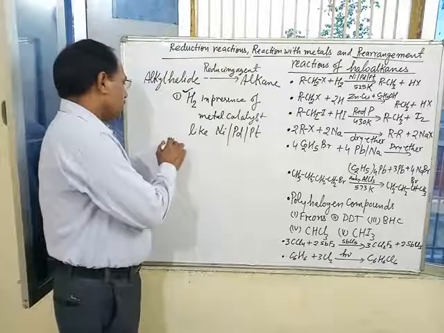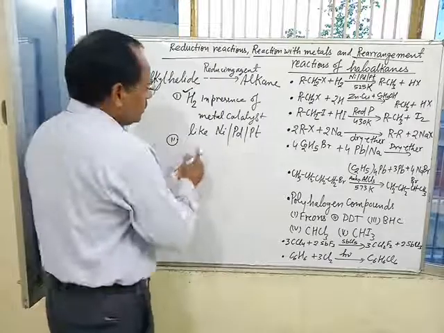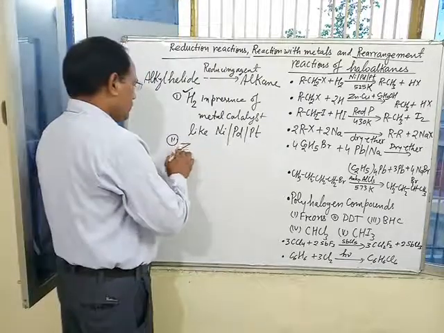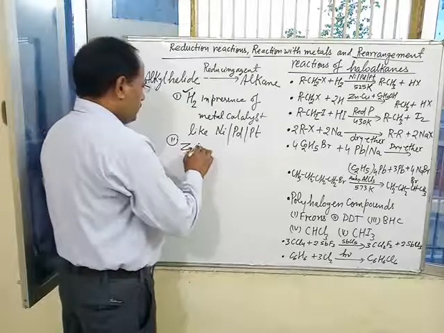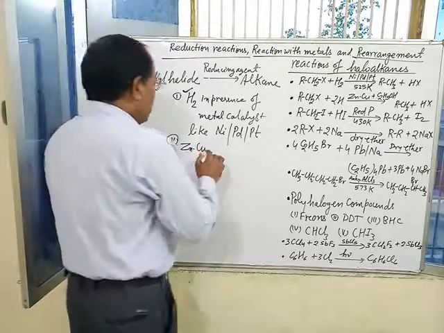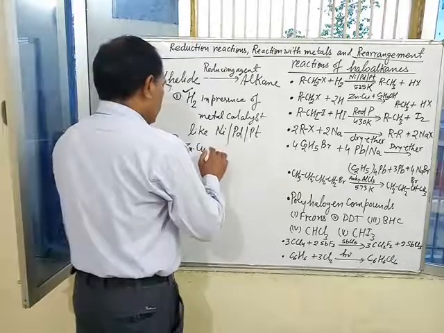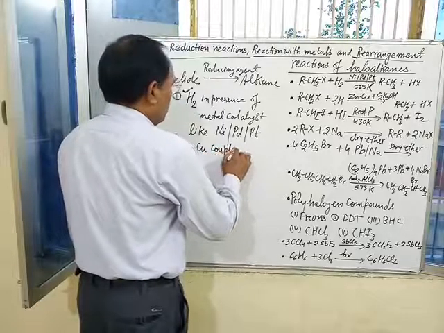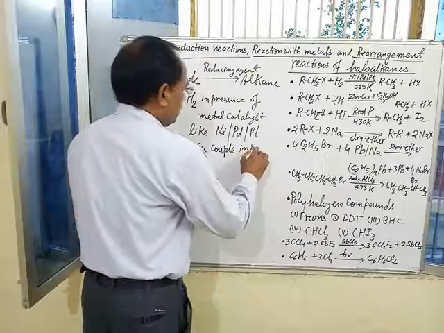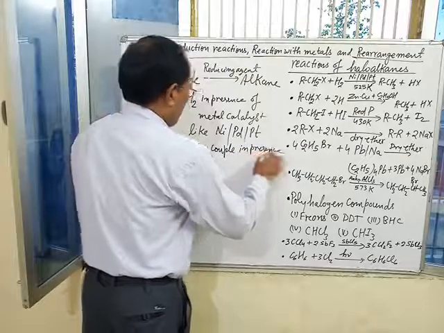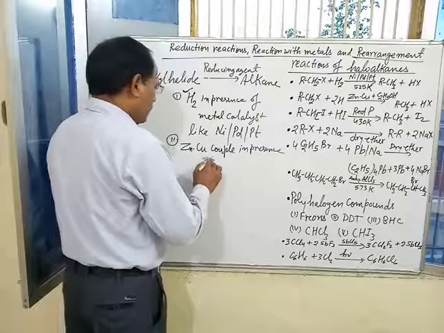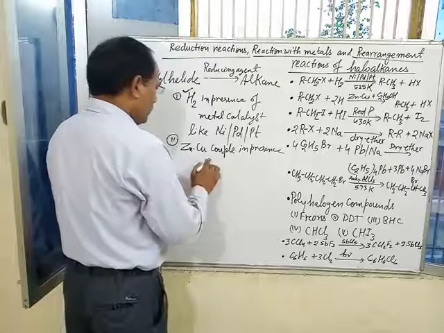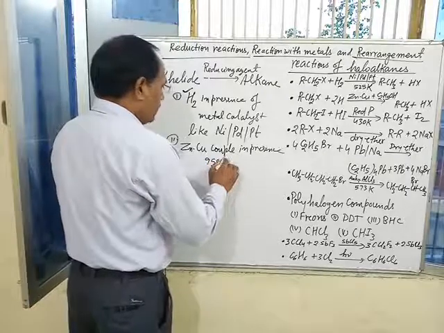Second reducing agent is zinc copper couple in presence of 95% ethyl alcohol.